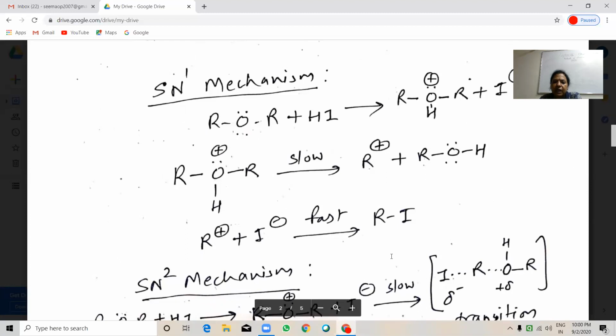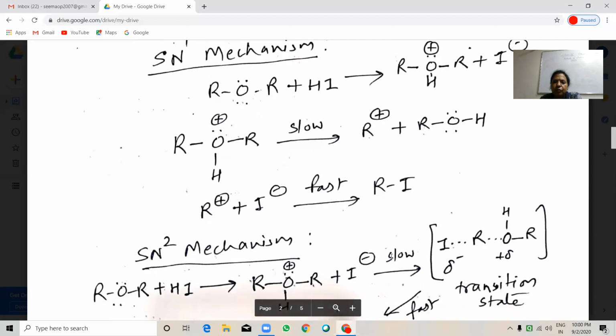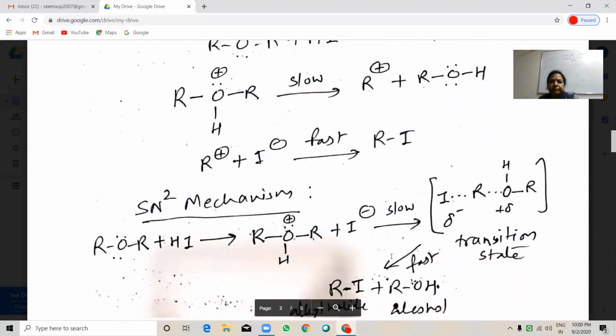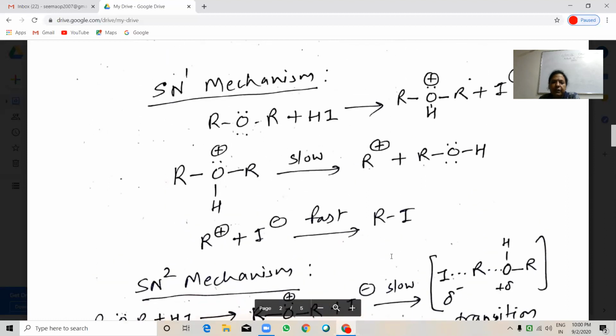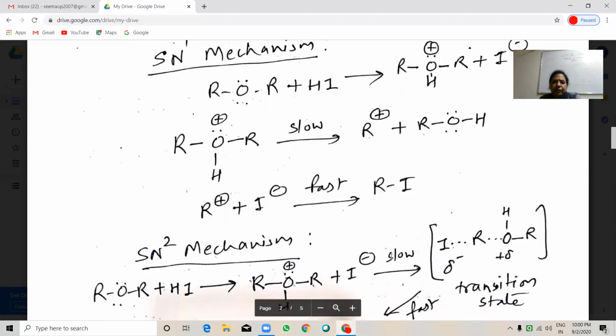This carbonium ion will react fast with iodide. It will give you alkyl iodide. So this is the SN1 mechanism and it is followed by secondary and tertiary alkyl ether groups.